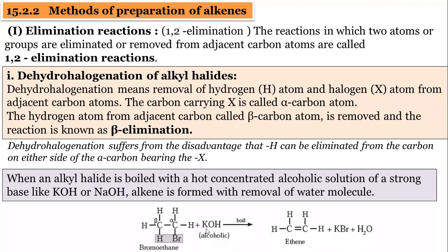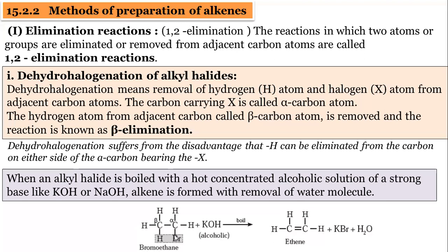Alcoholic KOH does dehydrohalogenation, and instead of this, if aqueous KOH is used, it is a substitution, meaning it substitutes in place of bromine. This is very important. Whether alcoholic KOH is used or aqueous KOH is used, we always have to check these conditions. If aqueous KOH is used, it will not remove the hydrogen and halogen, but it will replace the halogen.